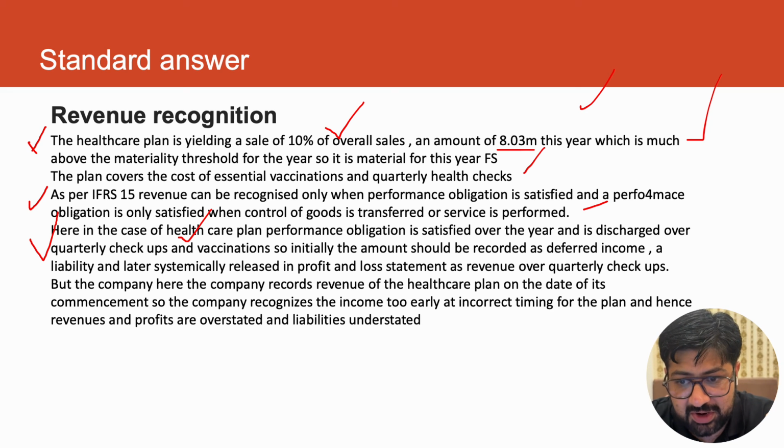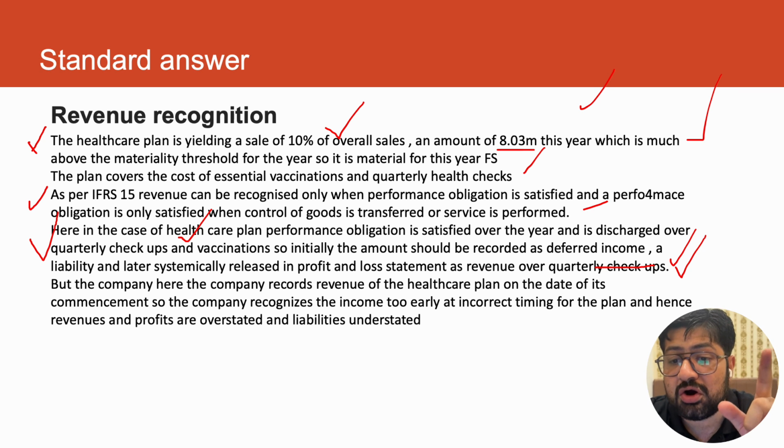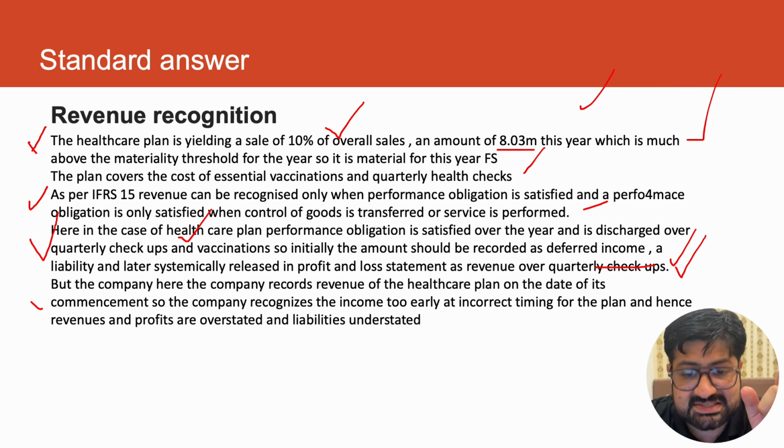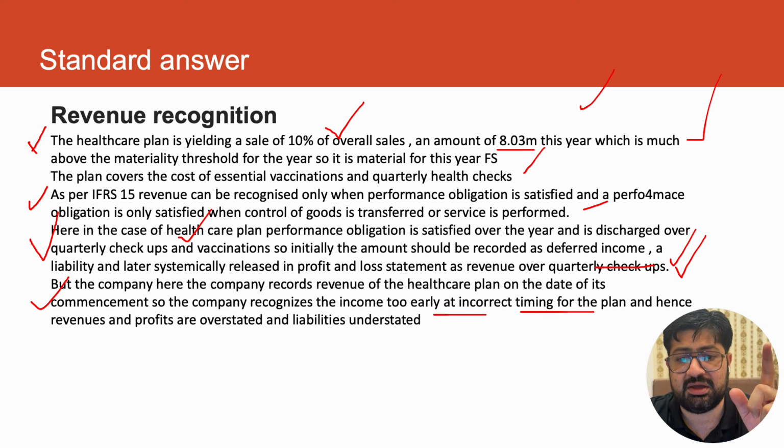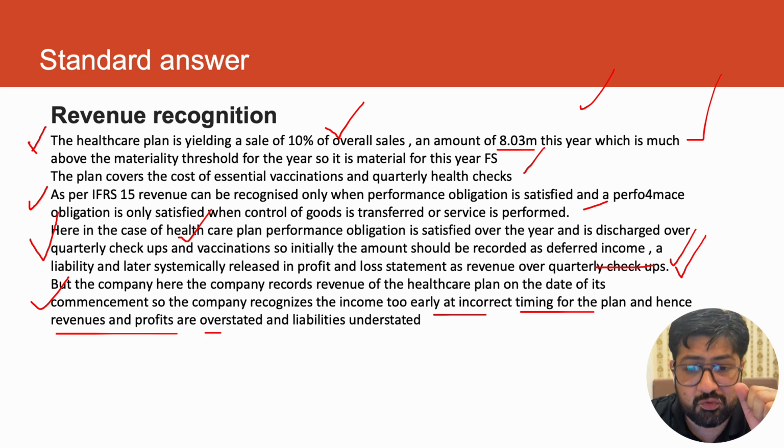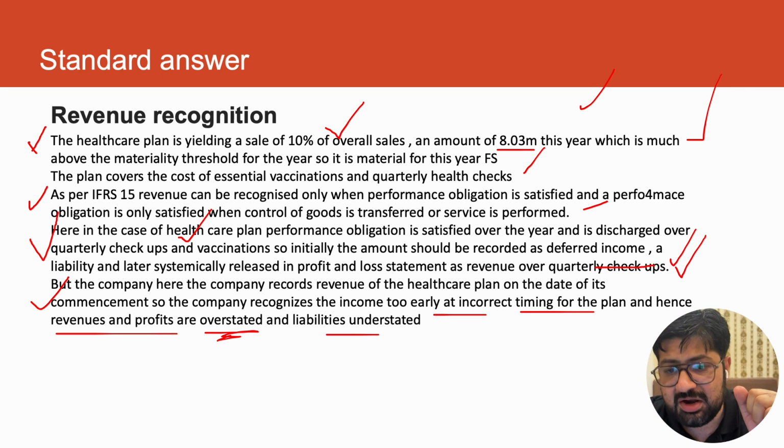Applying to the scenario, this point: initially the amount will be recorded as deferred income, a liability, and later systematically it will be released to profit and loss as revenue over the quarterly health checkups. So this is where the performance obligation is being satisfied. But the company here records revenue on the date of commencement. It is too early, an incorrect timing, and hence revenues and profits are overstated and liabilities understated.